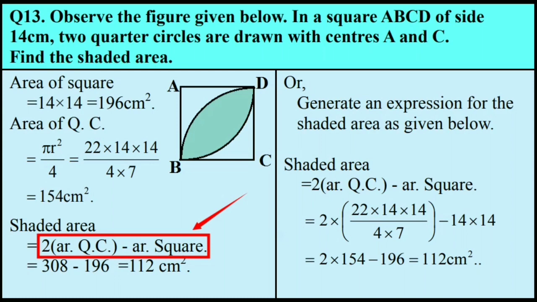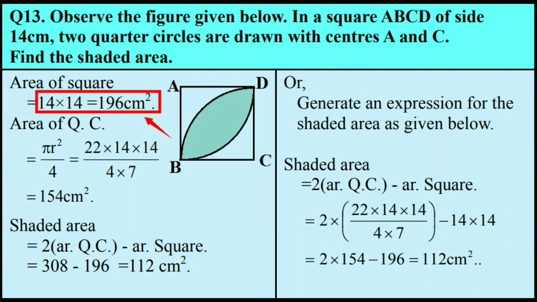So, let's calculate first the area of quarter circle and the area of square. Area of the square is side square, that is 14 square, and the result is 196 centimeter square. Area of quarter circle is 1/4 the area of the circle, that is pi r square.